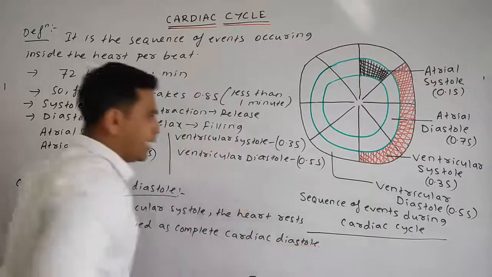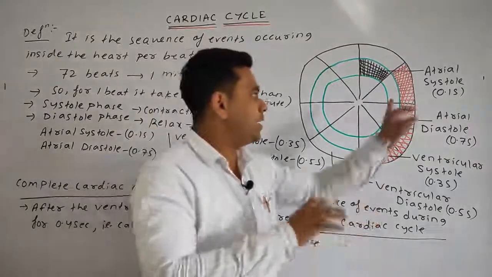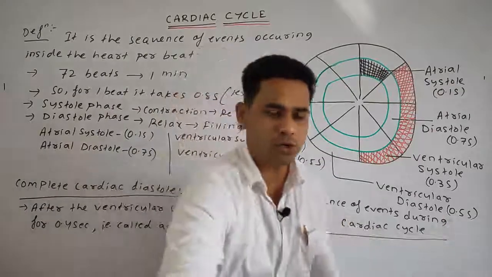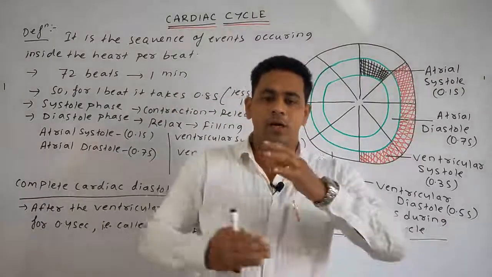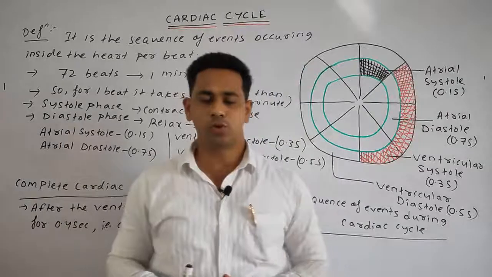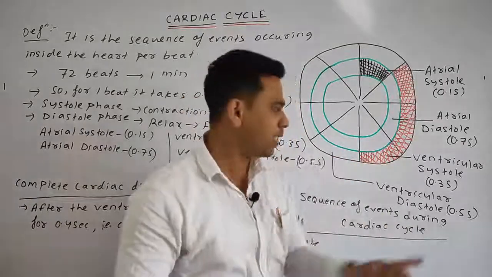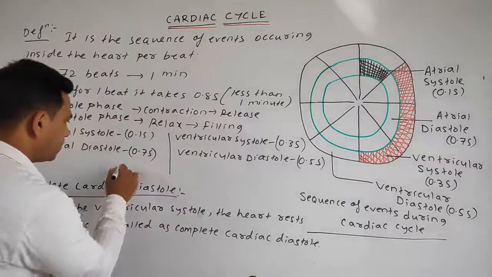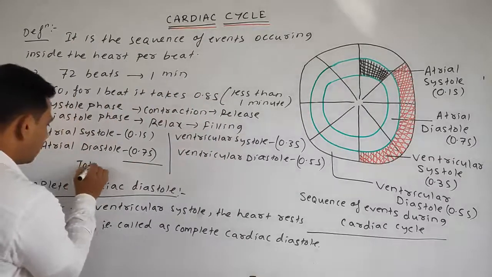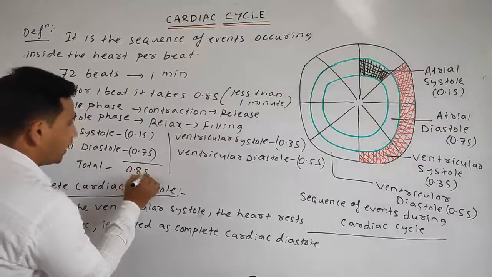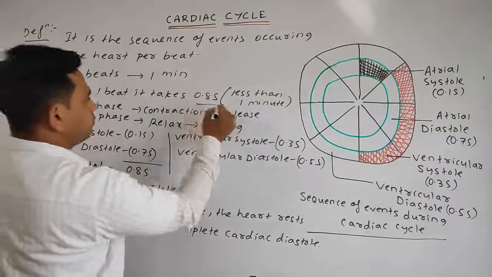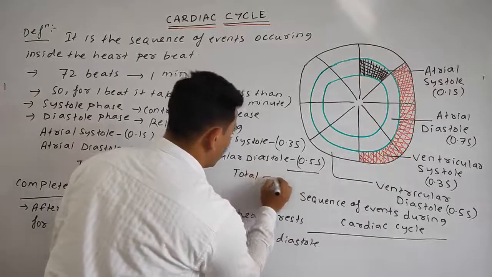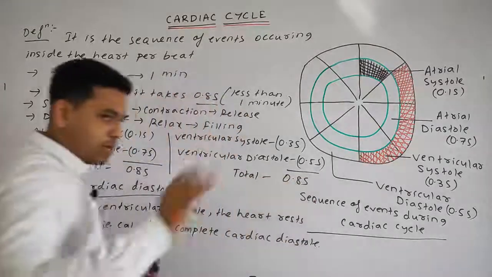Okay. And it is not like that, first the atrial systole, diastole will happen, then the ventricular systole, diastole will happen. It always happens at the same time, so that all the events cumulatively form the total time, that is called the 0.8 second. We can find here the total time, that is 0.8 second. Okay, this here also total time 0.8 second. Now come to the events.